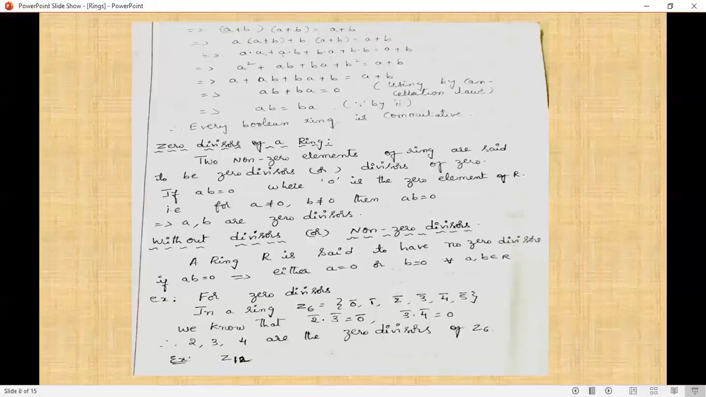For zero divisors, for example, in the ring Z6, the total elements in Z6 are 6, but we are not taking 6; we are taking 0 to 5. So we know that 2 bar into 3 bar equals 0, 3 bar into 4 bar equals 0. Therefore, 2, 3, 4 are the zero divisors of Z6.